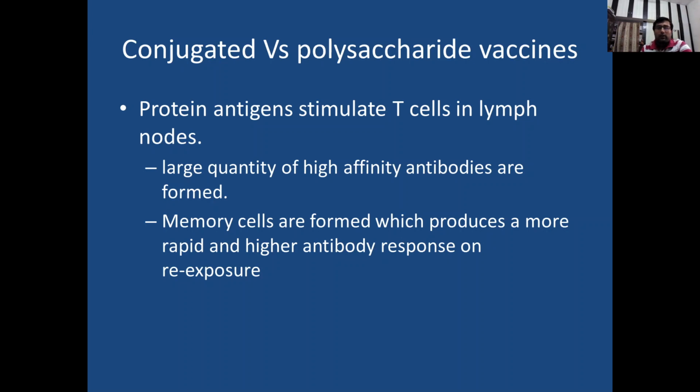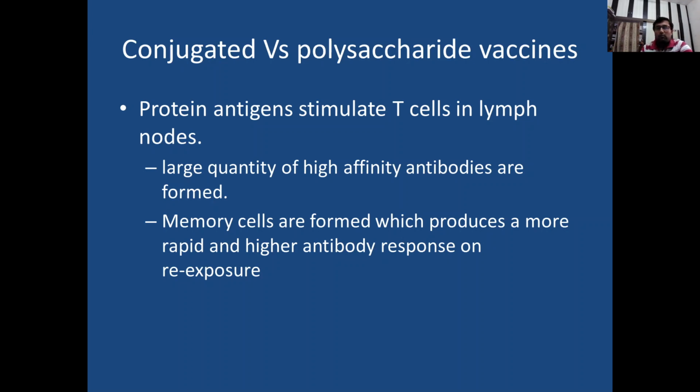Now, a large quantity of high affinity antibodies are formed because the immunity here is T cell mediated, and memory cells are formed which produce a more rapid and higher antibody response on re-exposure to that particular organism.